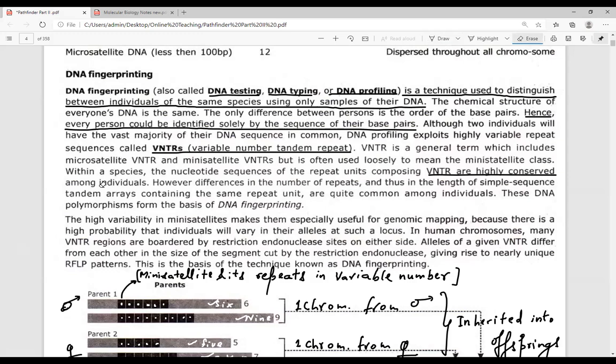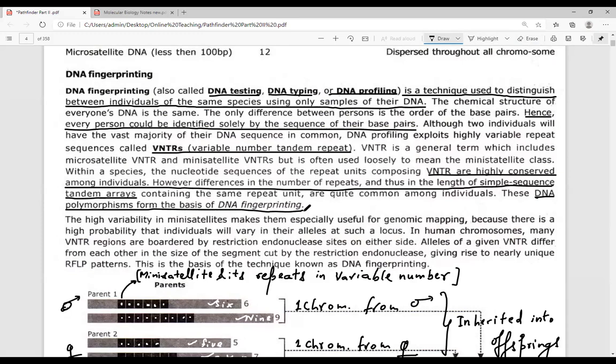So different individuals will differ from each other on the basis of number of repeat sequences as well as the length of simple sequences. These DNA polymorphisms are referred to as DNA fingerprinting.